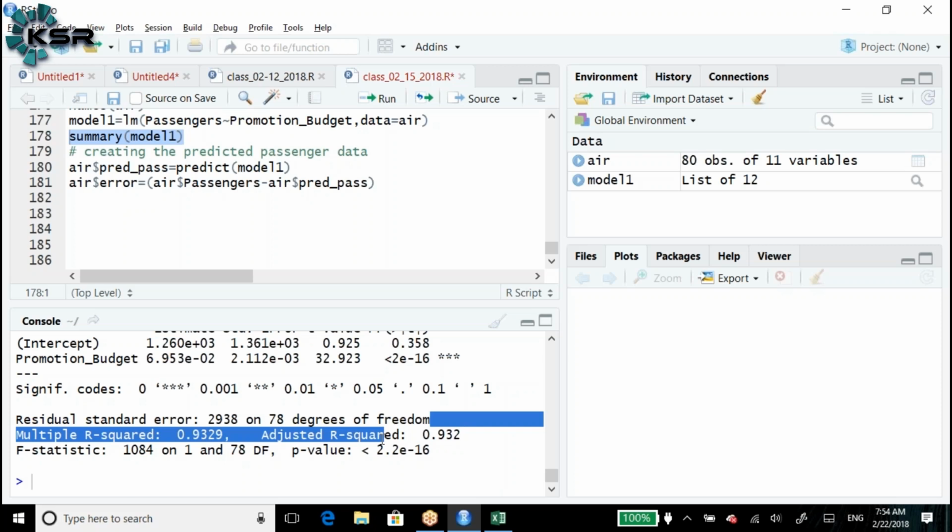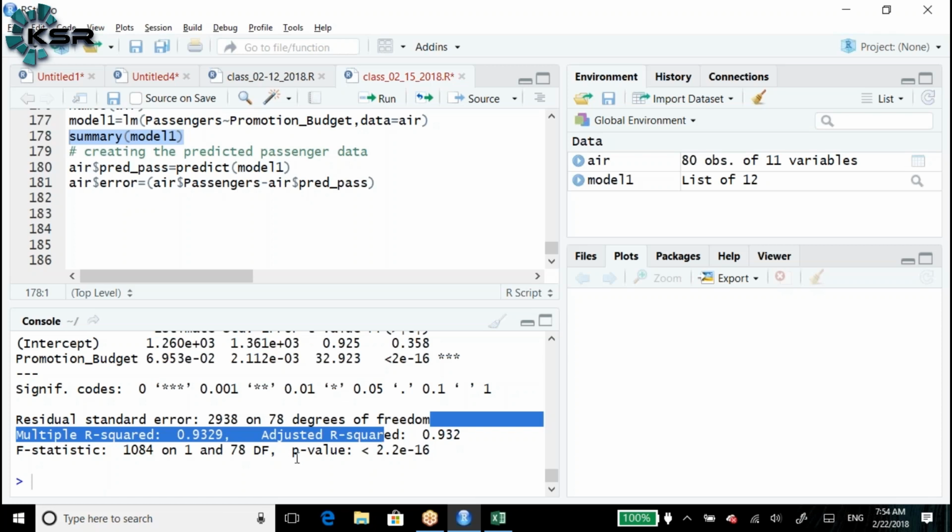As of now, we are discussing only one independent variable. If you have more than one independent variable, then instead of looking at the multiple R square value, we need to look at the adjusted R square value. The reason I will explain tomorrow, because if I explain it at this point, you may get confused. I don't want you to get confused. So I will explain about this adjusted R square in tomorrow's session.